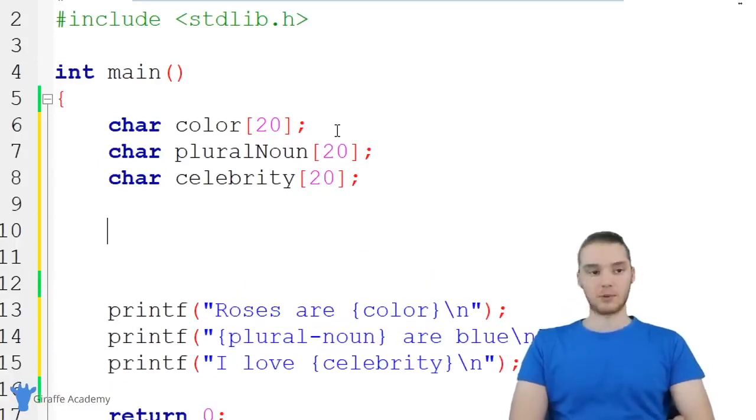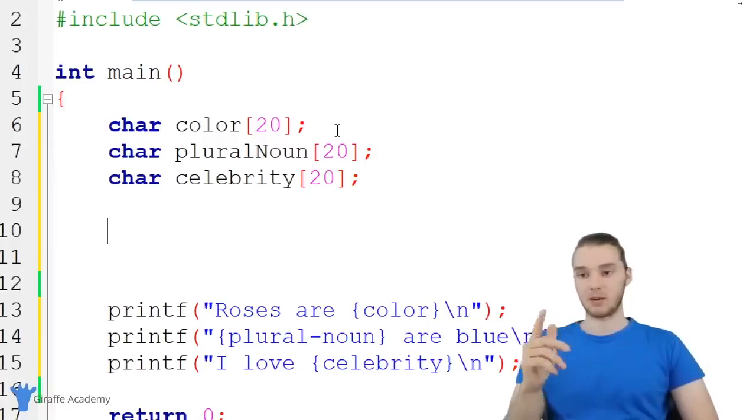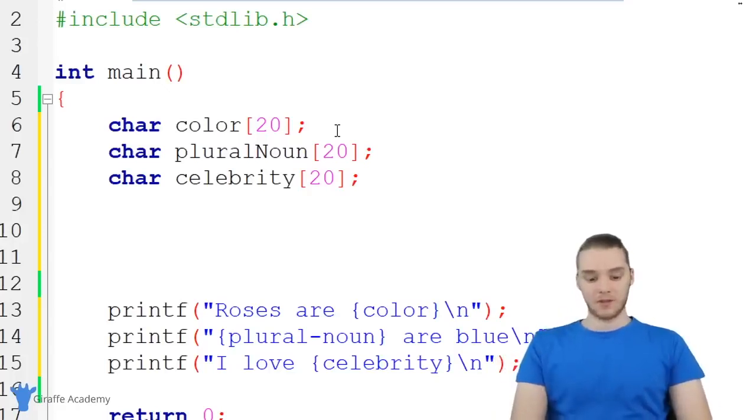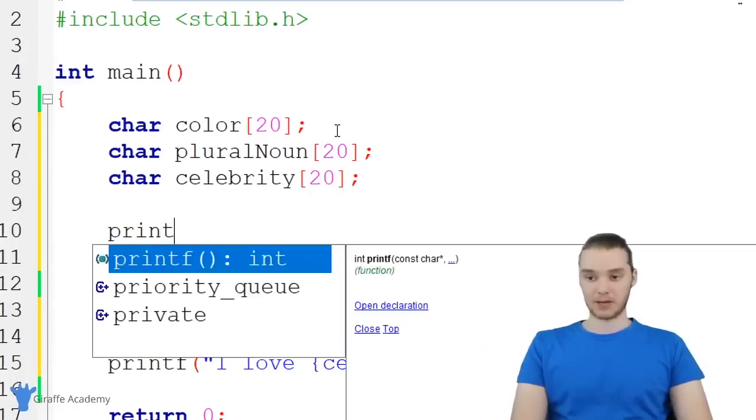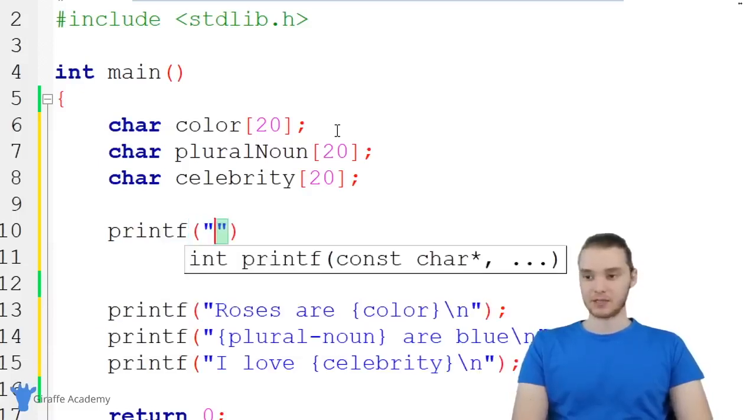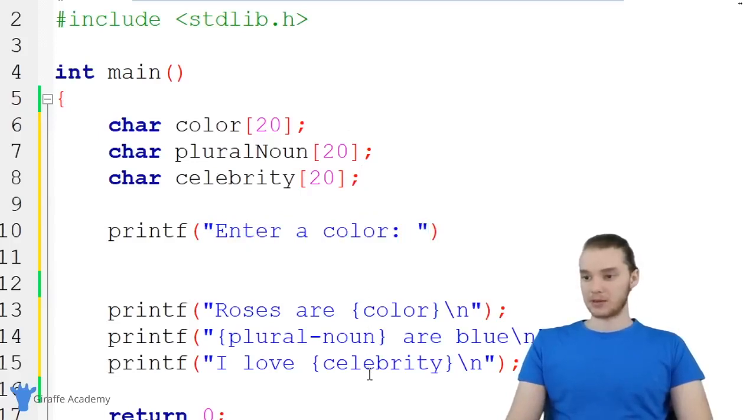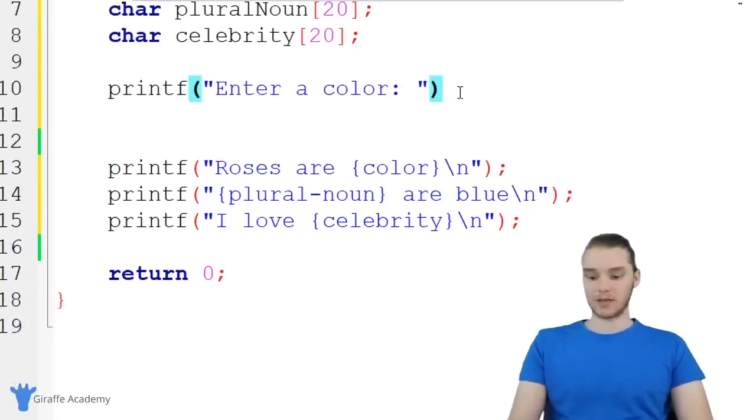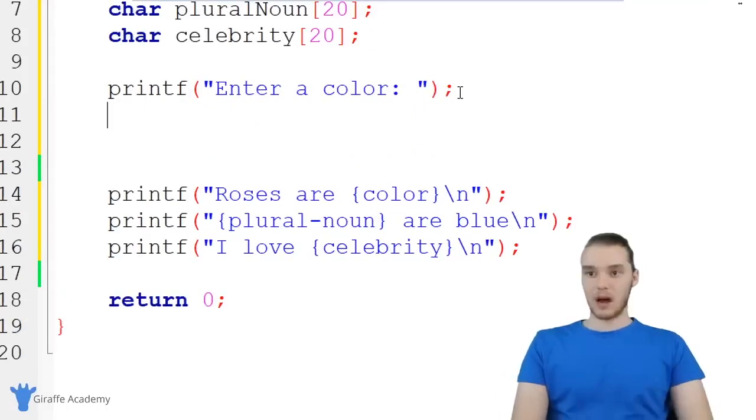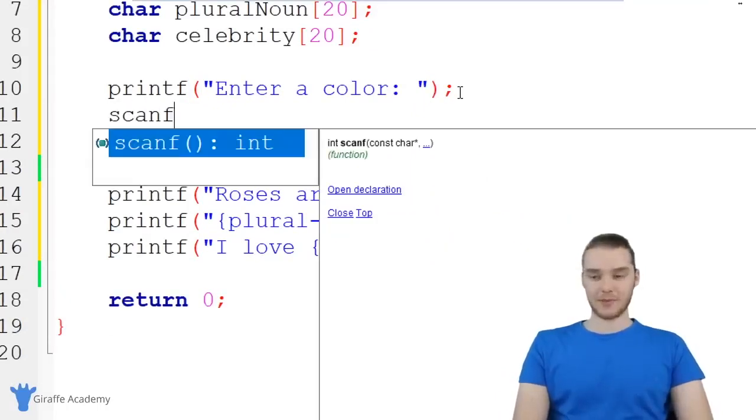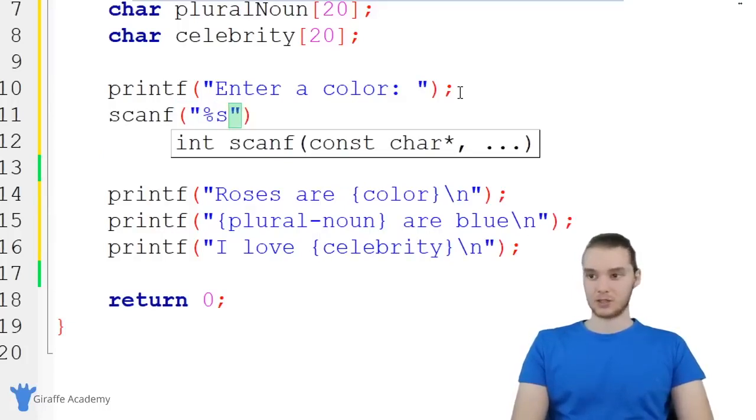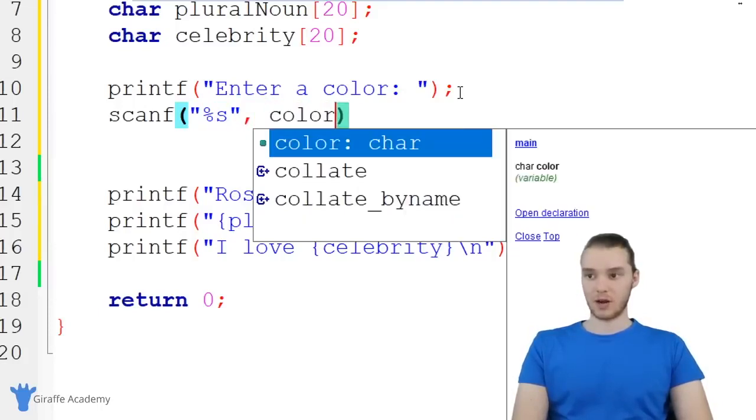All right, now that we have our variables created, I want to actually get information from the user. So I want to prompt the user for information, take the information that they entered in, and store it inside of each one of these variables. First order of business is to prompt them for input. So I can just say printf, and inside here, we'll basically just type in enter a color. Once we've prompted them to enter the color, we can actually get whatever color they enter and store it inside of a variable. I'm going to use a function called scanf, and over here I'm going to accept a string of characters, and we're going to store this inside of our color variable, just like that.